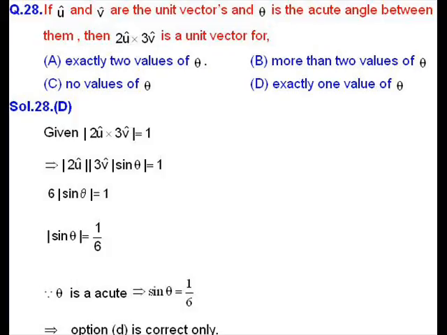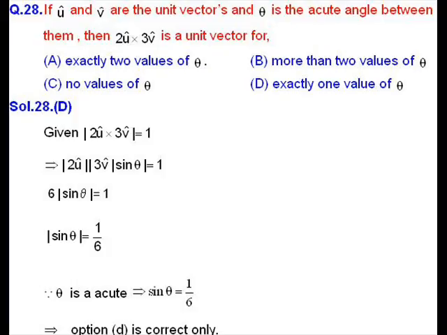So we consider that the given vector 2 u cap cross 3 v cap is a unit vector, that is, the magnitude of this vector is equal to 1. By using this, we have magnitude of 2 u cap times magnitude of 3 v cap times mod of sin theta equal to 1. So we have 6 times mod of sin theta equal to 1, that is, mod of sin theta equal to 1 by 6.